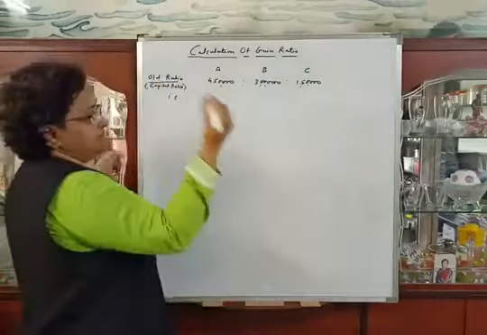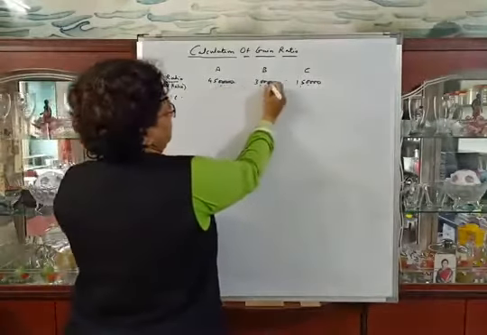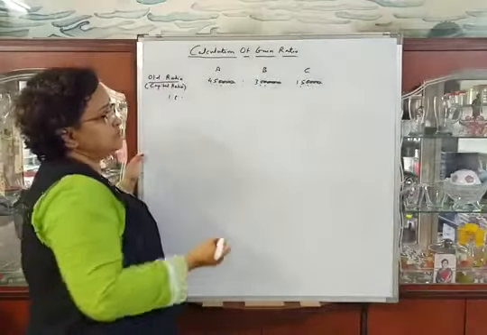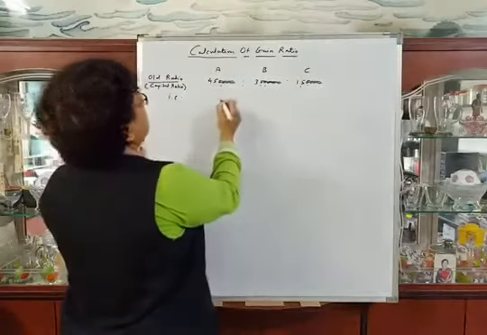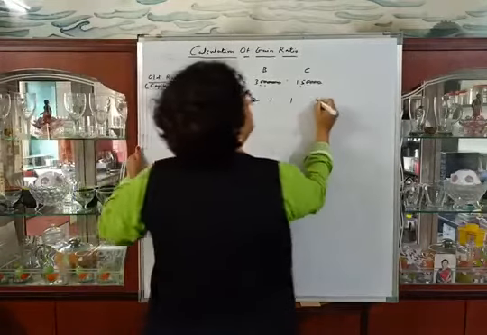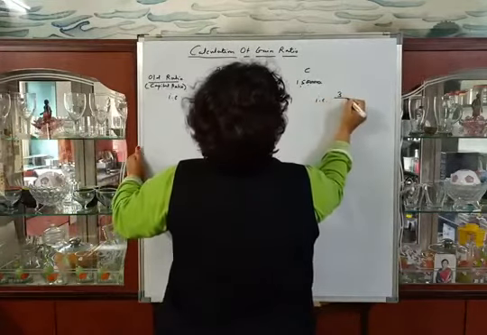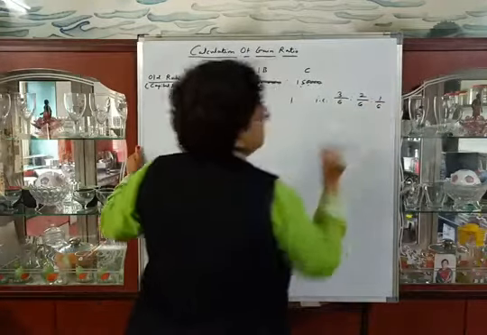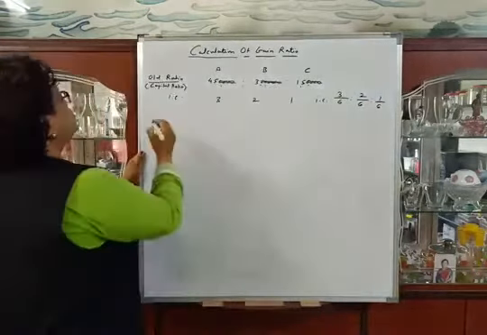So the ratio will be, cancel the 4 zeros and we can divide by 15. So the ratio will be 3:2:1. That is 3/6, 2/6 and 1/6. Now the new ratio.